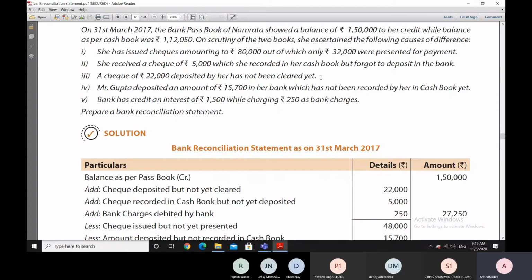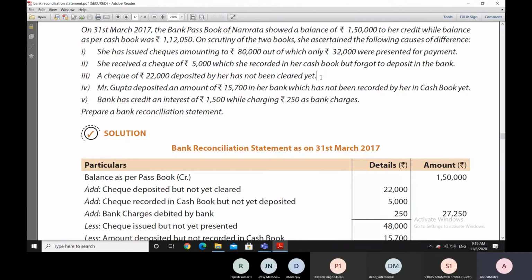If neither has made a mistake and there is a difference due to the timing of the entry being made in the cash book and in the bank statement, then she knows that in course of time it will get corrected. But she must be sure why the difference is there.